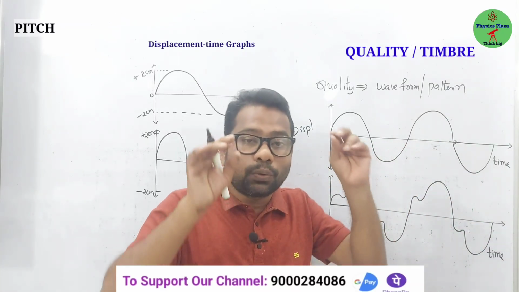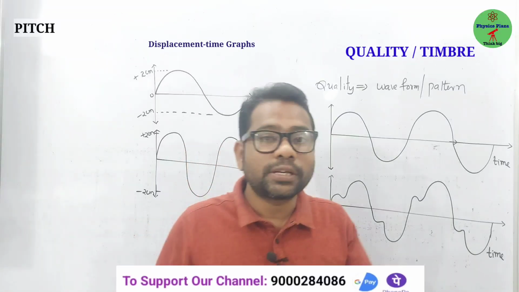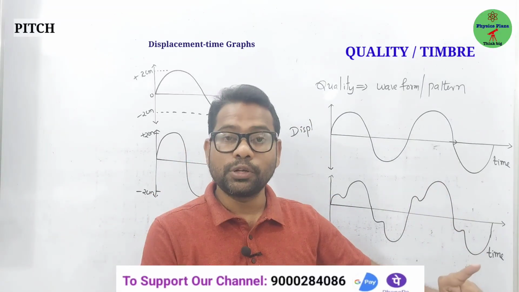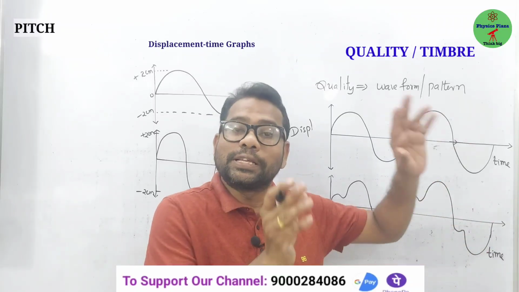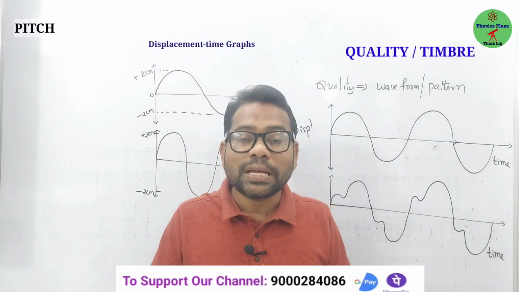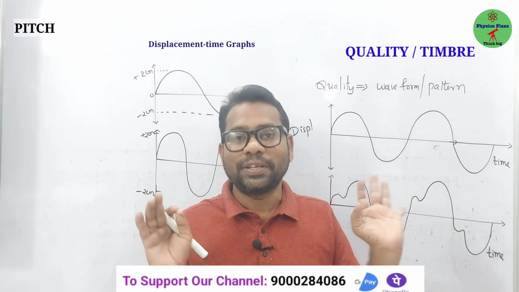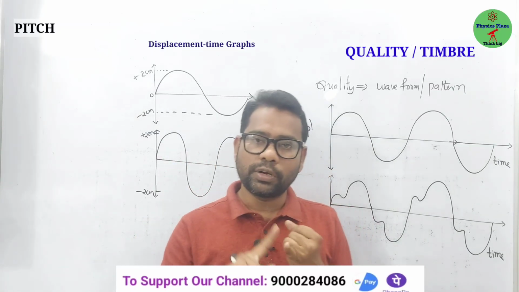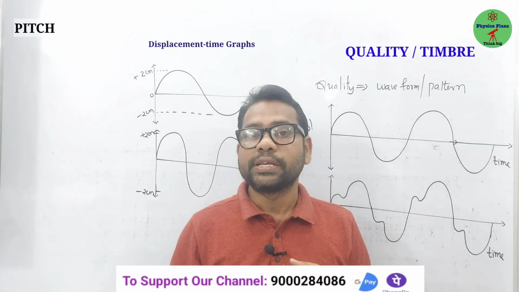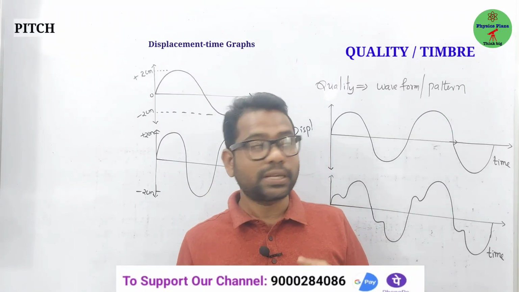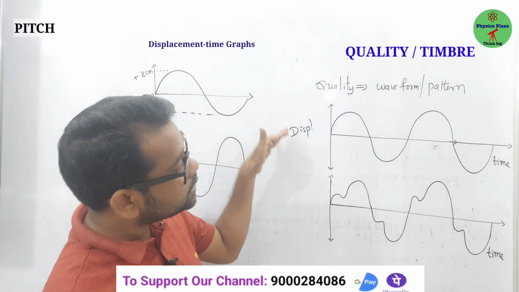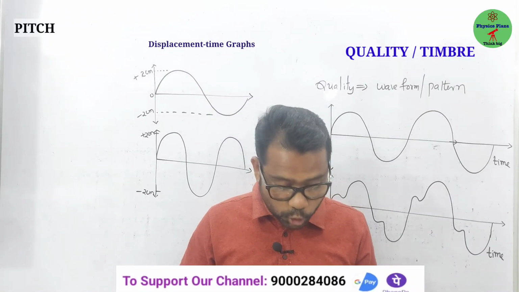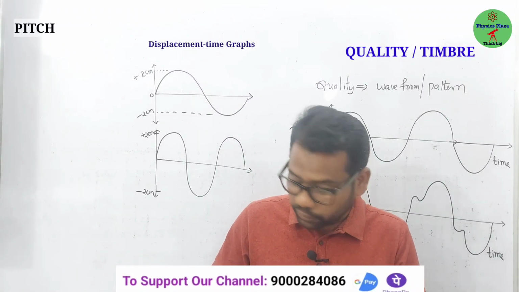Is it clear? So no two musical instruments can produce a sound with the same quality. They may produce sounds with the same loudness, same pitch, but not with the same quality. Children, there are three characteristics of sound. First one is loudness, depends on amplitude. Second is pitch, depends on frequency. Third one is quality, depends on waveform or wave pattern. So children, these are the topics of the sound.